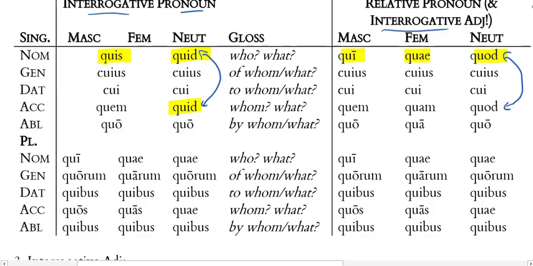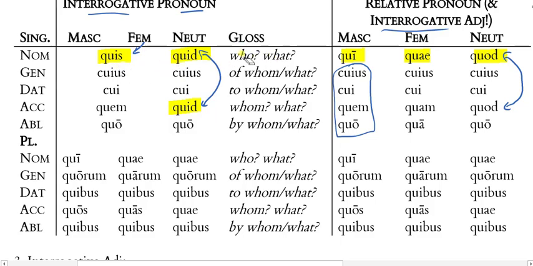But take a look now. After the quis, I have cuius, cui, quem, and quo, and that matches all of the masculine forms here, right? Aside from qui, cuius, cui, quem, quo. And then none of these are used over here because the feminine form is taking on the same forms as the masculine. Okay, so this is good news. So what I want to do here is just talk real quickly about how I would translate these as interrogative pronouns.